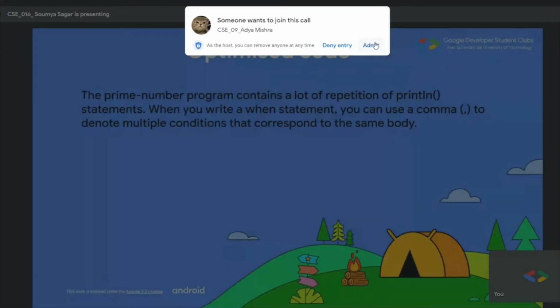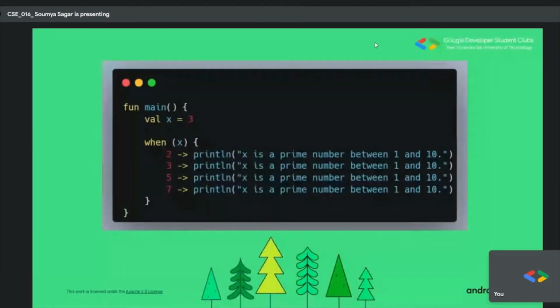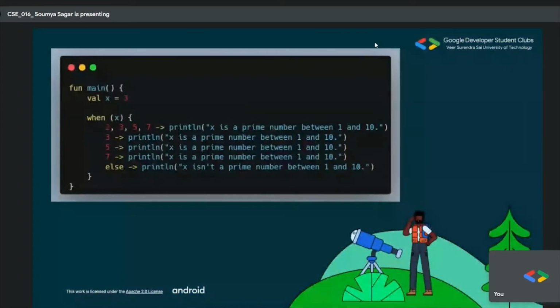We can use a basic comma to denote multiple conditions that correspond to the same body, because here you can see whether it is 2, 3, or 5, 7, all the body of the function is the same. So let's put it inside one block now, and this is how we do it. Just concentrate on the 2, 3, 5, 7 line.